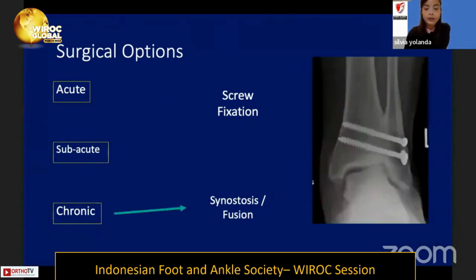For the chronic condition, we can perform synostosis or fusion by using a compression screw, and we check with radiology if there is any synostosis of the joint, so we can remove the screw.